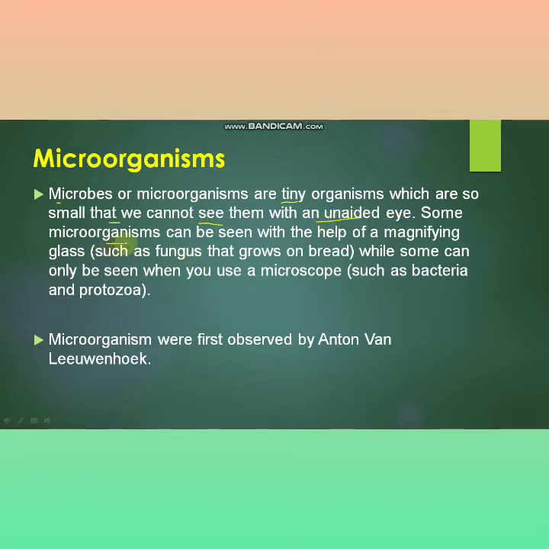Some microorganisms can be seen with the help of a magnifying glass, such as fungus that grows on bread, while some can only be seen when you use microscopes, such as bacteria and protozoa. Microorganisms were first observed by Anton von Leeuwenhoek.